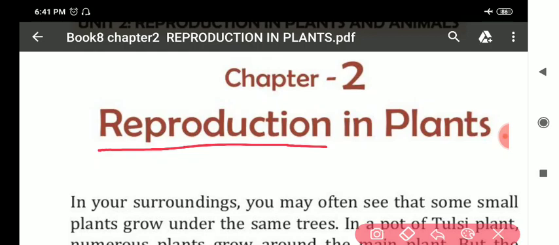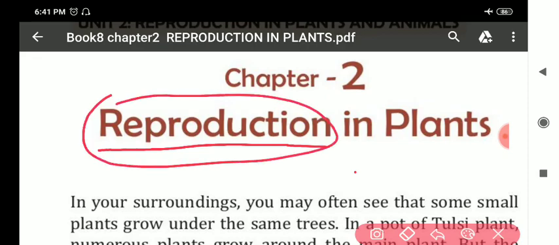Clear, my dear students? By the process of reproduction, the living beings produce their young ones. Clear?